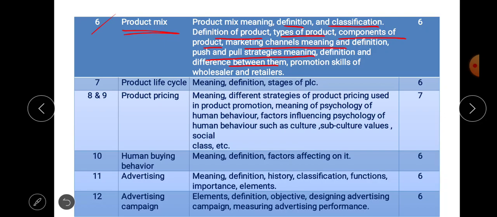We are going to discuss this in detail. Then the promotional skills of wholesalers and retailers we are going to discuss in the product mix.